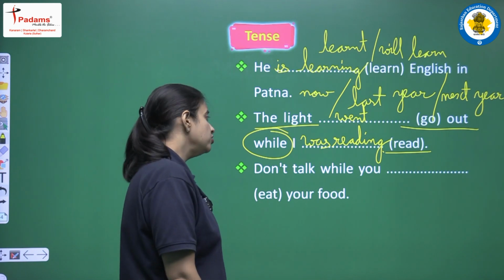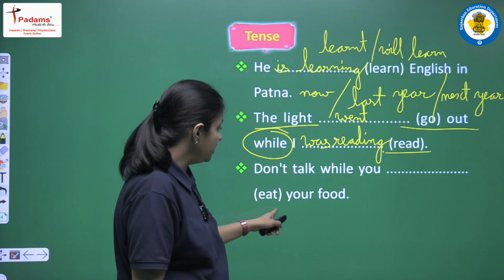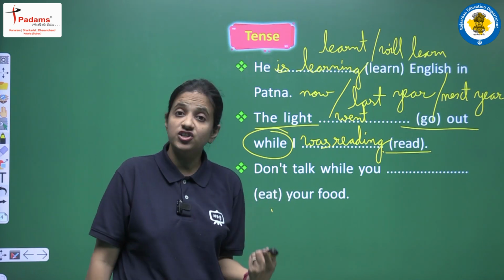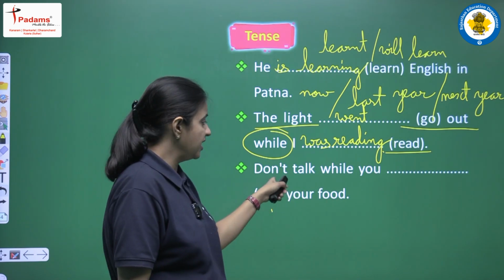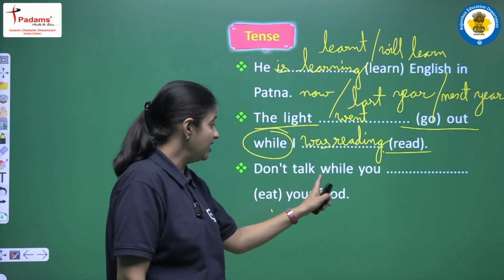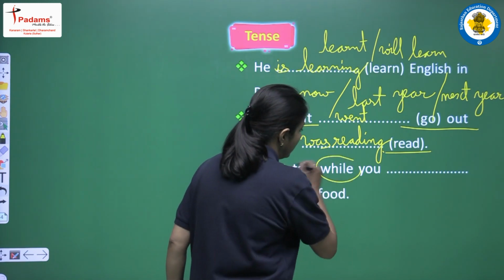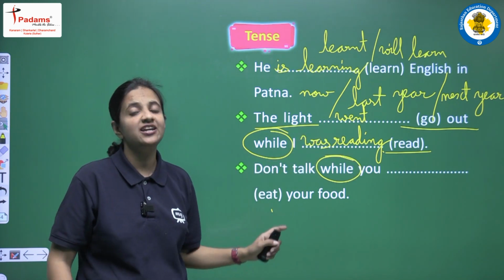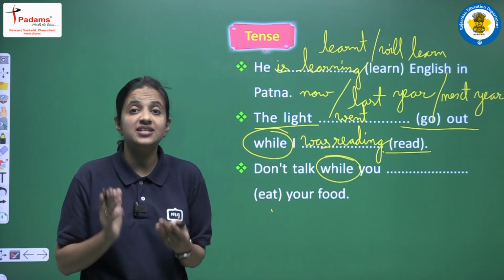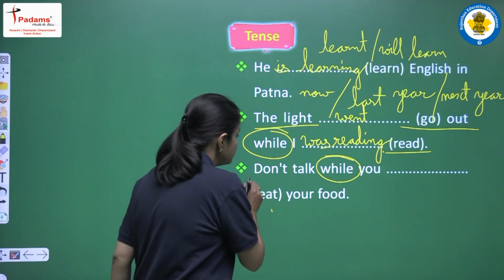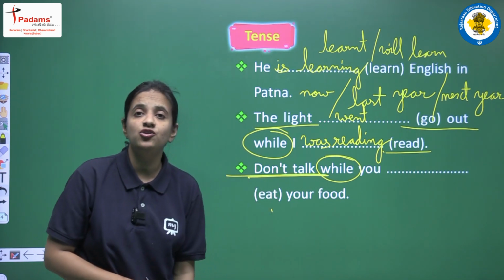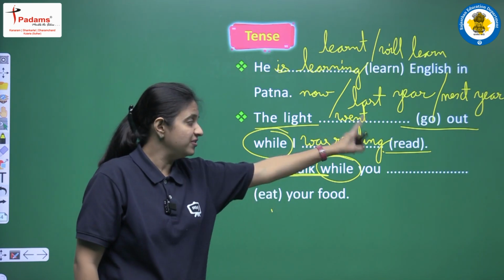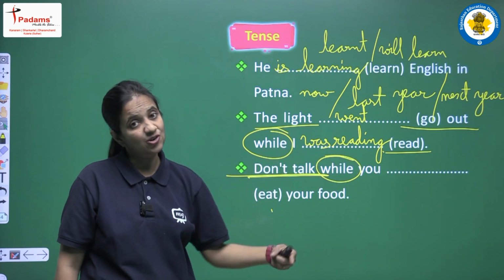Next, don't talk while you eat your food. So here one person is giving the instruction to the other, okay, and he is saying don't talk while you. So again we are having while. So we know that after while we have to use continuous form, right? But here we will use present continuous. Why? Because we are having don't talk, we are having present simple tense here. So after this also we will use present continuous tense.